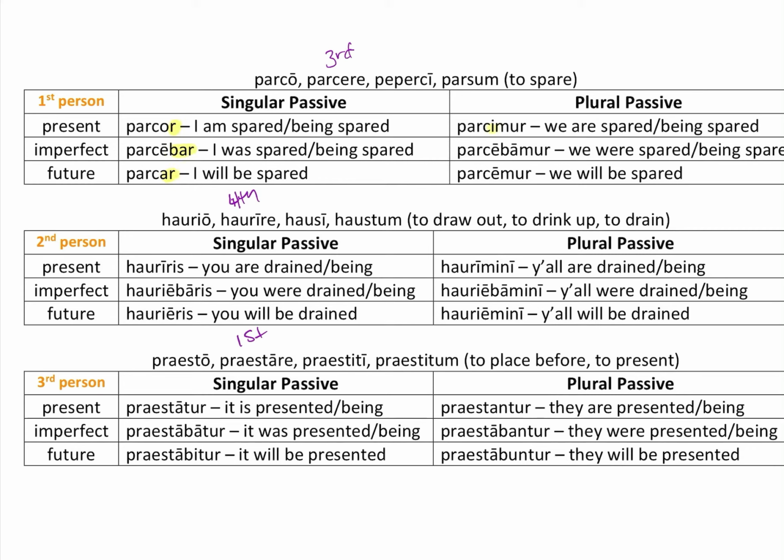And if you want some practice, which would be a really good idea, pause this, make your own sheets and practice, and then turn it back on and take a look and see how you are doing. Remember, we are spared, we are being spared. So remember, there's two different ways to do it. Future only has a will be and a future tense. So it's just a matter of recognizing the endings, learning the endings, and then practicing it.